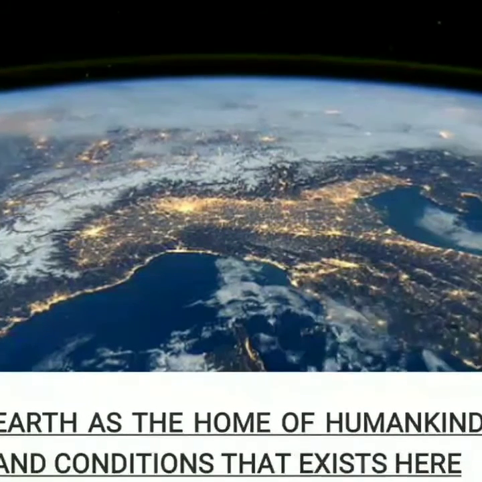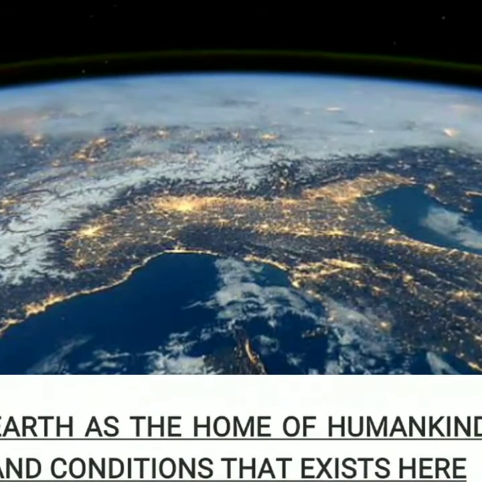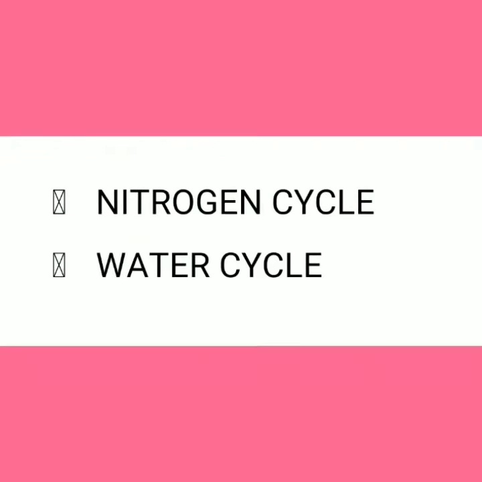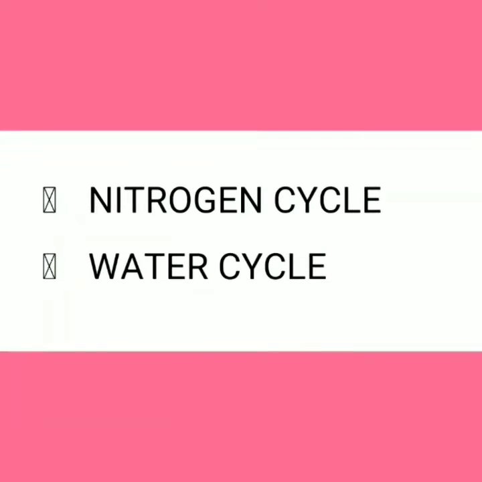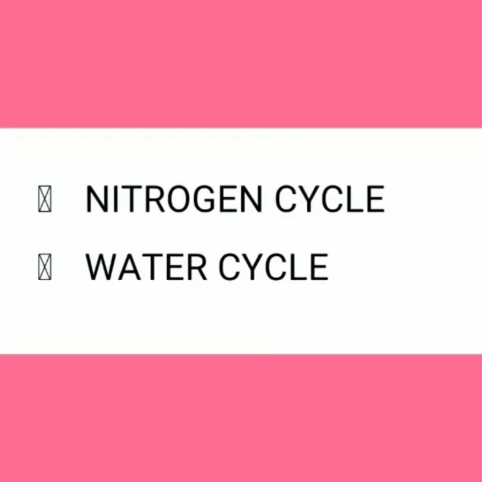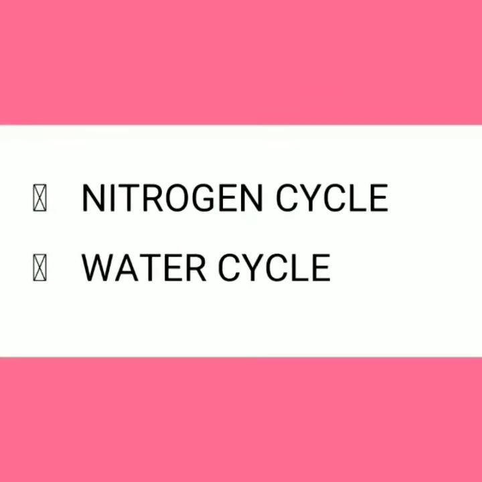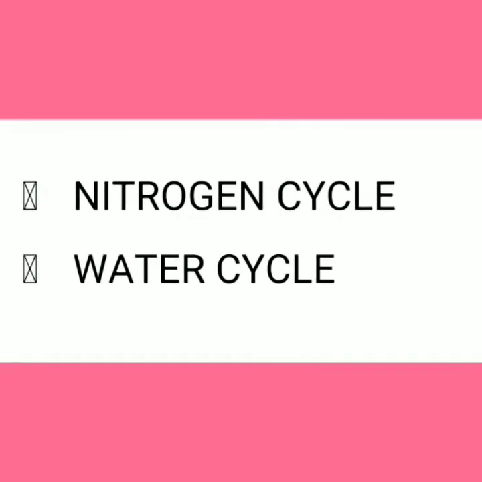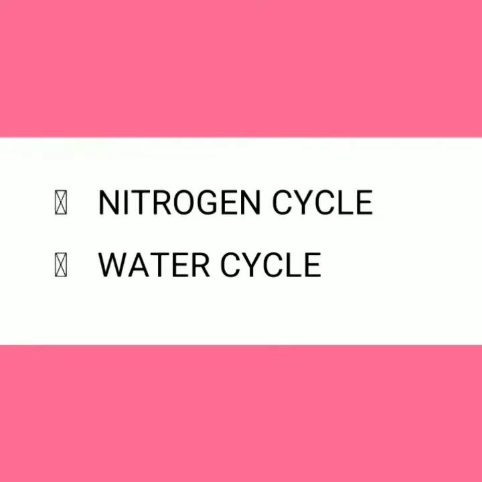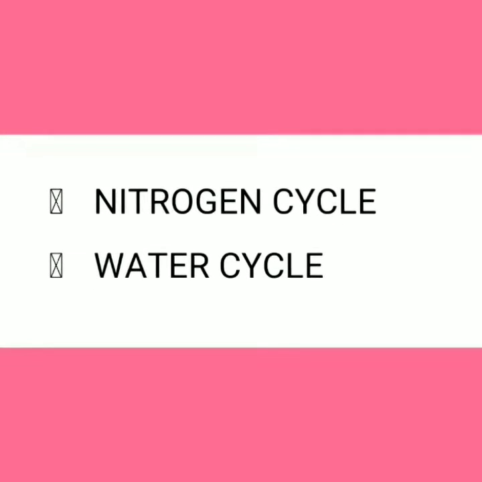In our Earth, there are two special components, that is nitrogen and water. Nitrogen is 78% and water is 71%, and these components are continuously cycling in our Earth and the Earth's atmosphere.